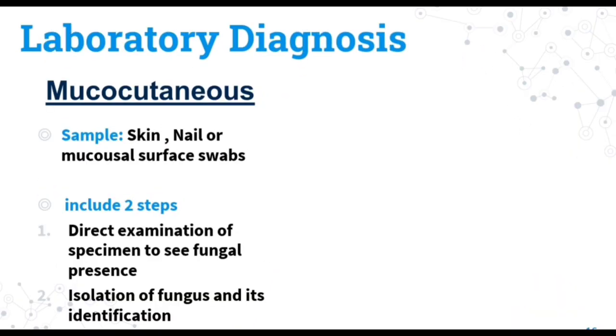Laboratory diagnosis. The laboratory diagnosis for mucocutaneous and deep-seated candidiasis are divided into two different categories. In case of mucocutaneous candidiasis, samples are taken from skin, nail, or mucosal surface, which includes two steps. First, direct examination of the specimen for fungal presence, then isolation of the fungus and its identification.